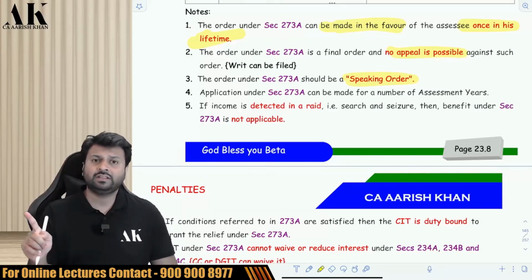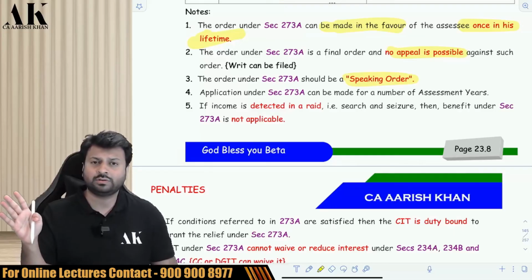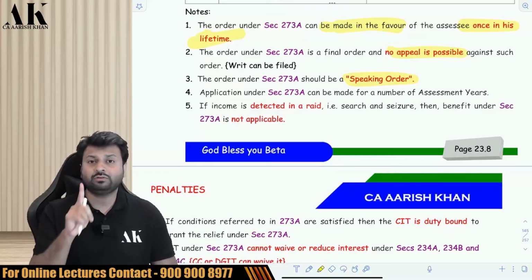They cannot just write everything randomly and then say that we don't want to reduce the penalty or we are not going to reduce the penalty. They have to tell you the reason for not reducing the penalty or reducing the penalty to a particular percentage.